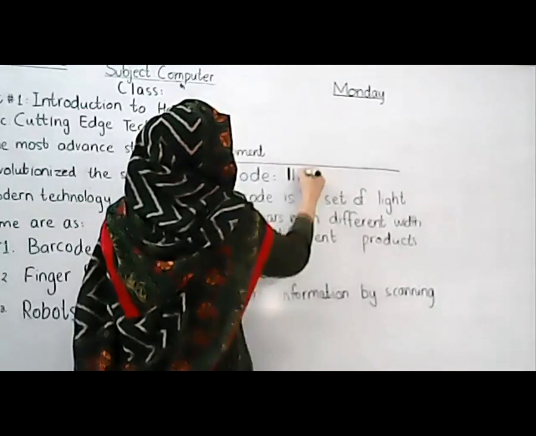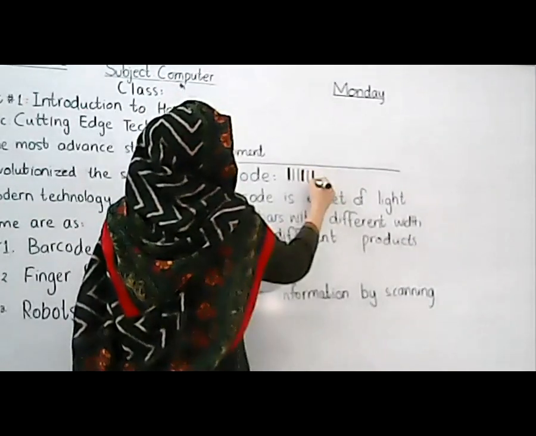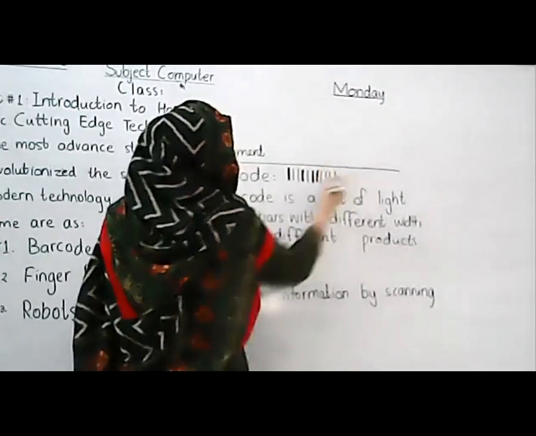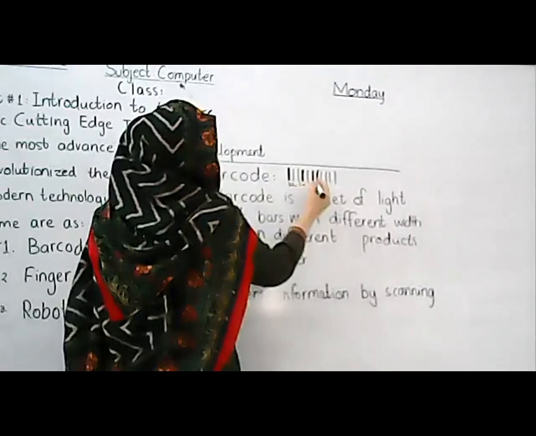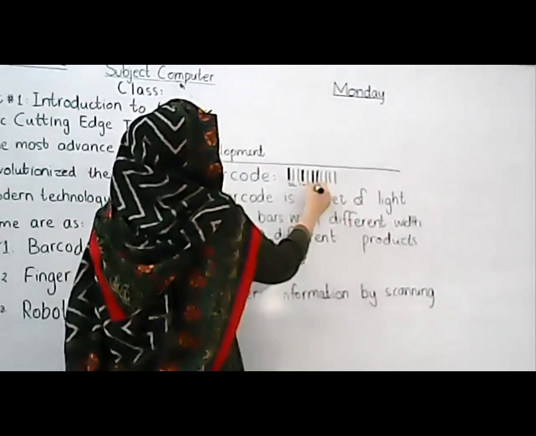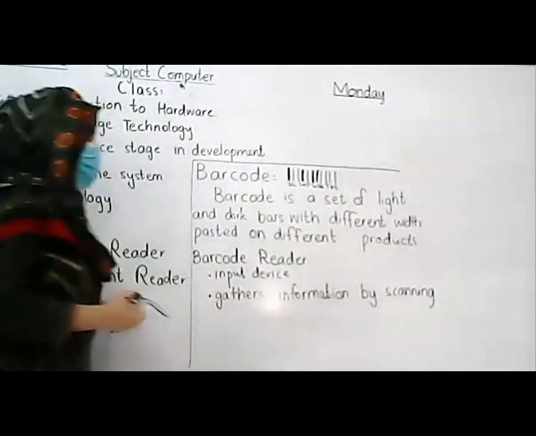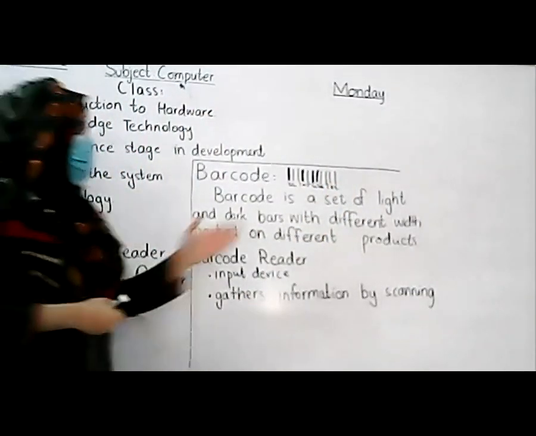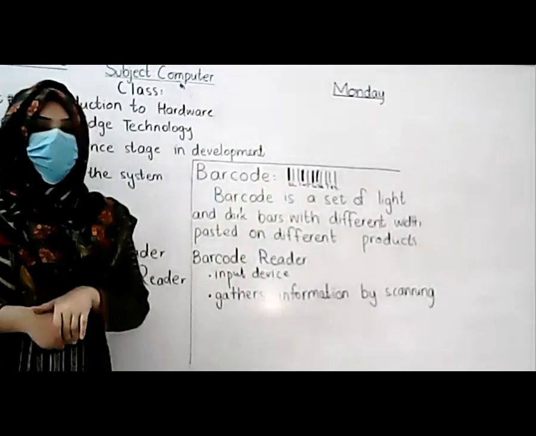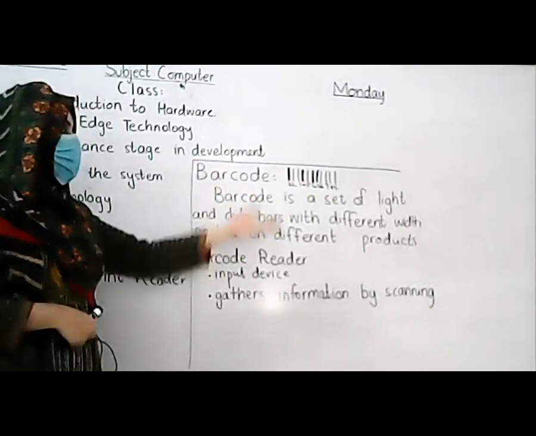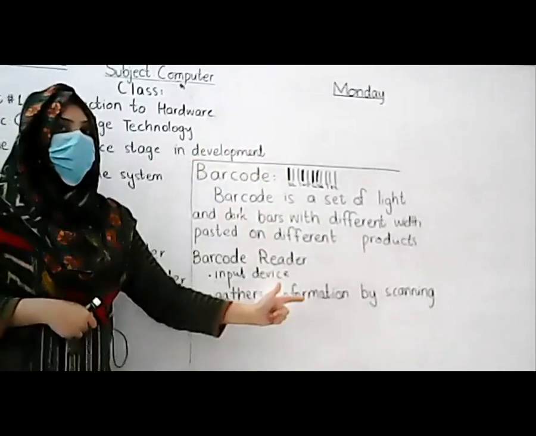Some are wide and some are thin, and some numbers you can see on the barcode as well. This barcode is available on every product. These light and dark bars with different widths are pasted on every product.